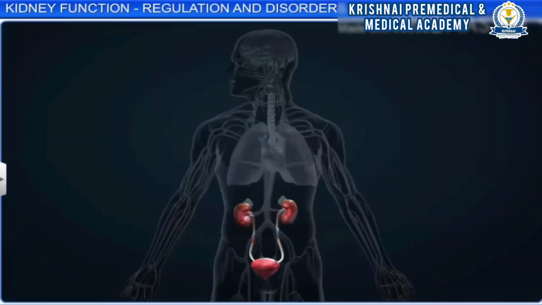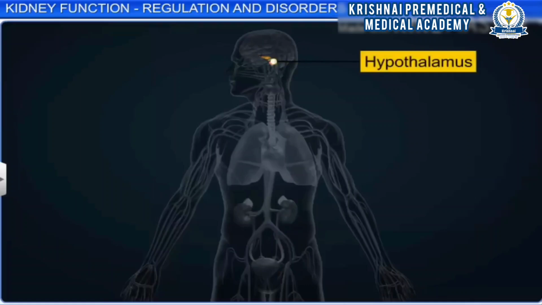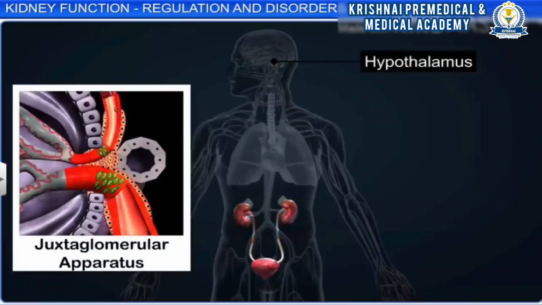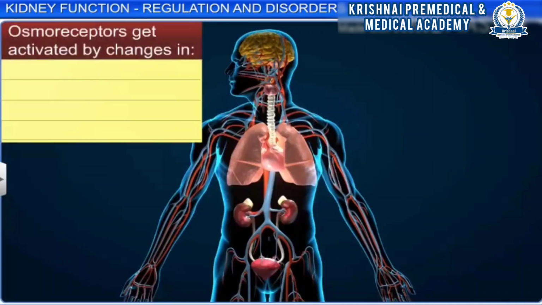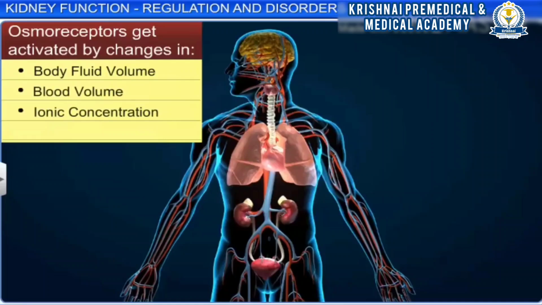Kidney functions are monitored and regulated by the hormonal feedback mechanism of the hypothalamus, juxtaglomerular apparatus or JGA, and heart. Our body has several osmoreceptors that are activated by changes in the body fluid volume of blood and ionic concentration, and osmoreceptors are sensory receptors that detect changes in osmotic pressure.